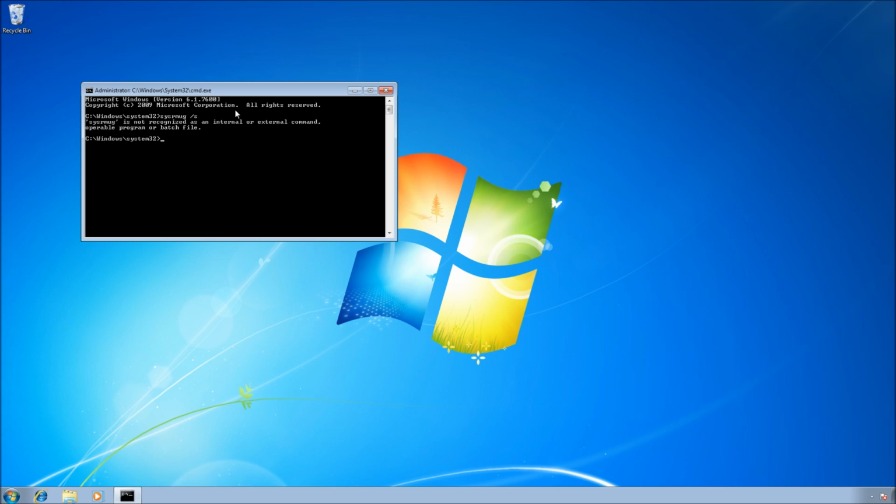This is actually a huge ruse. So Microsoft has to make this command to upgrade your RAM really hidden. So it's gonna say it's not recognized. However, it's actually a real command.